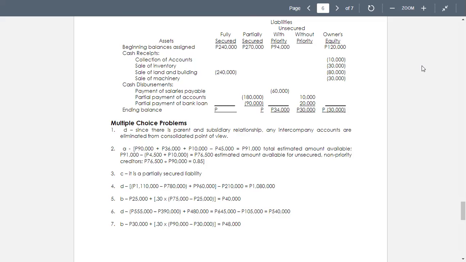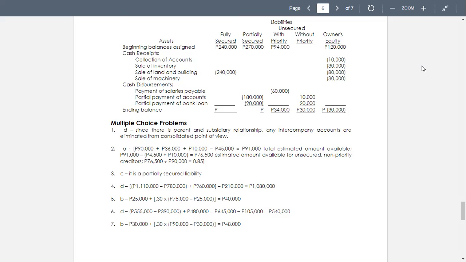So for the totals, fully secured 0, partially secured is 0, with priority is 34, without priority is 30, and the owner's equity now is positive 120, negative for 150. So we have a debit of 30 in the owner's equity.